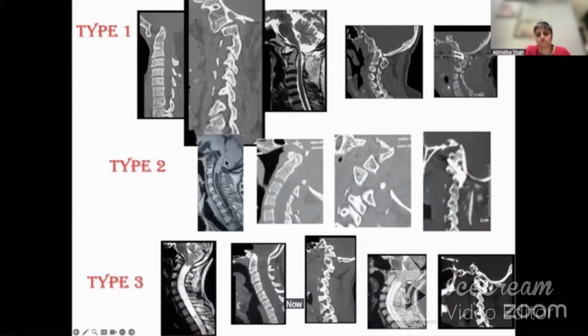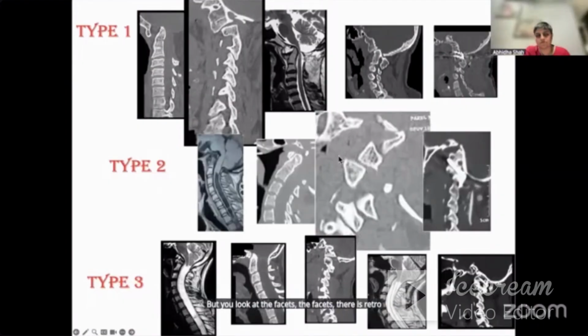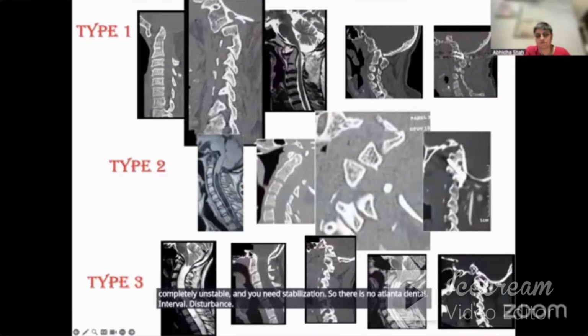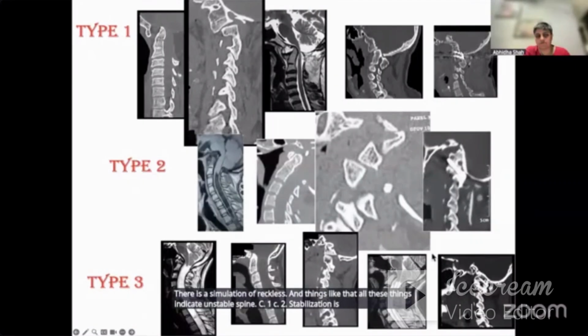Now you look at this slide, type 2 basilar invagination. There is no atlantodental interval disturbance, but you look at the facets, there is retrolisthesis. This is completely unstable and you need stabilization. Similarly, there is no atlantodental interval disturbance in this, but there is Chiari, there is syringomyelia, there is assimilation of atlas and platybasia and things like that. All these things indicate unstable spine, C1, C2, stabilization is the treatment. So this is the concept.